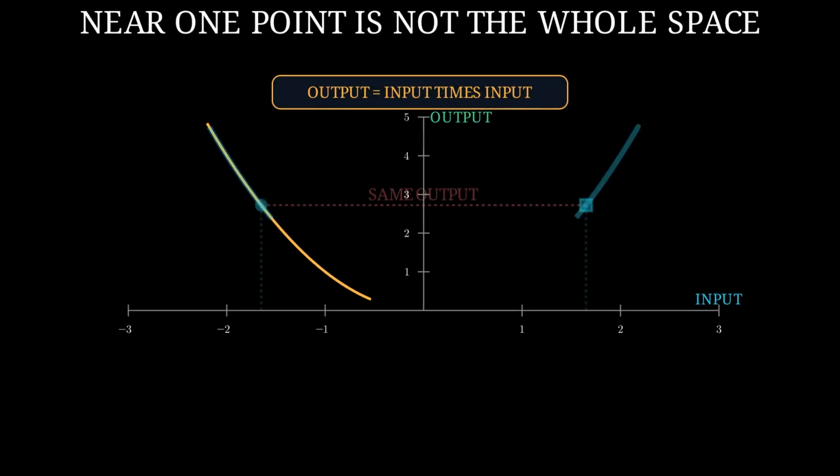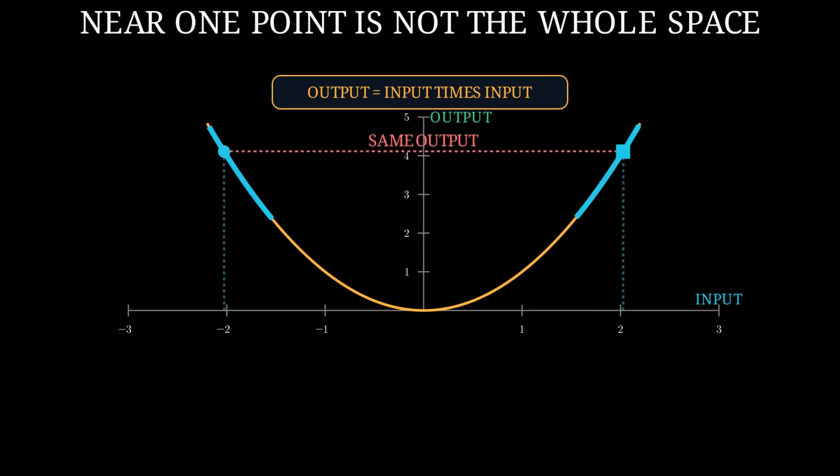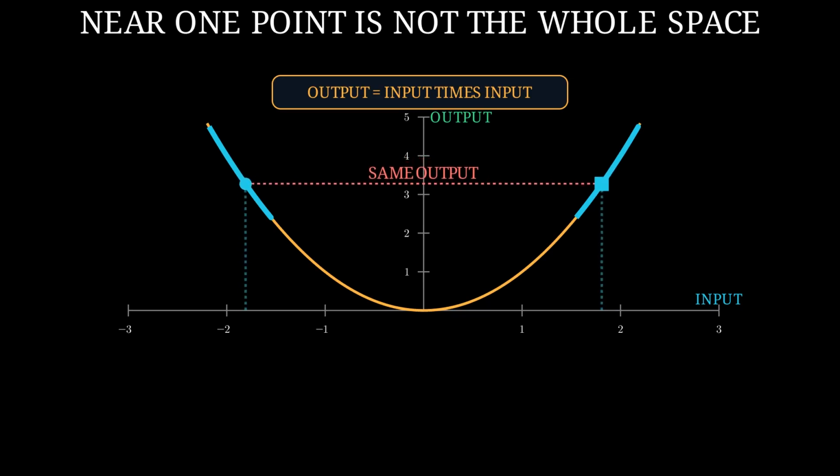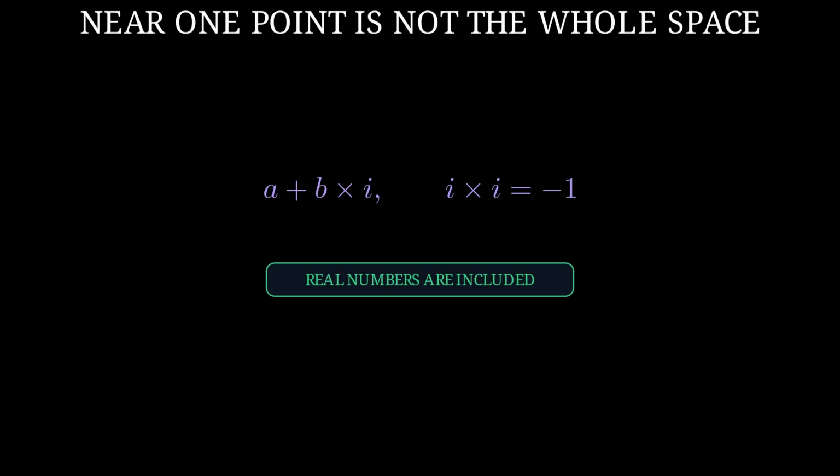An inverse can work perfectly inside one small region. It can also work perfectly inside a second region far away. Yet both regions might arrive at the same target region. Each small part is undoable by itself, while the whole map cannot tell the 2 parts apart. The conjecture allows complex numbers, written as a plus b times i, where i squared is -1. Real numbers are included, so the 3 real collision points we will use are valid inputs.